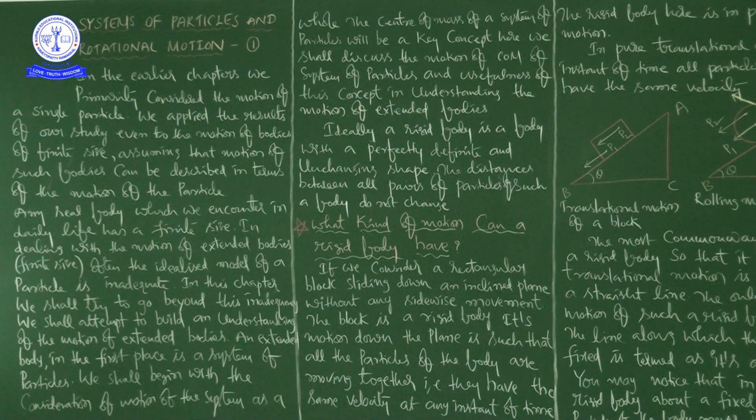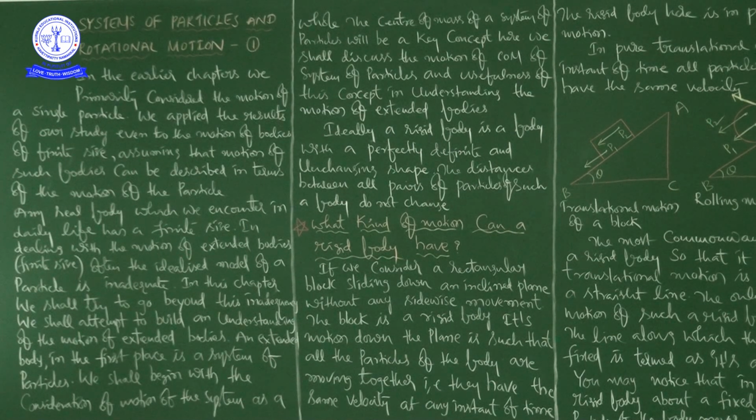So we shall discuss the motion of center of mass of a system of particles and the usefulness of this concept in understanding the motion of extended bodies.